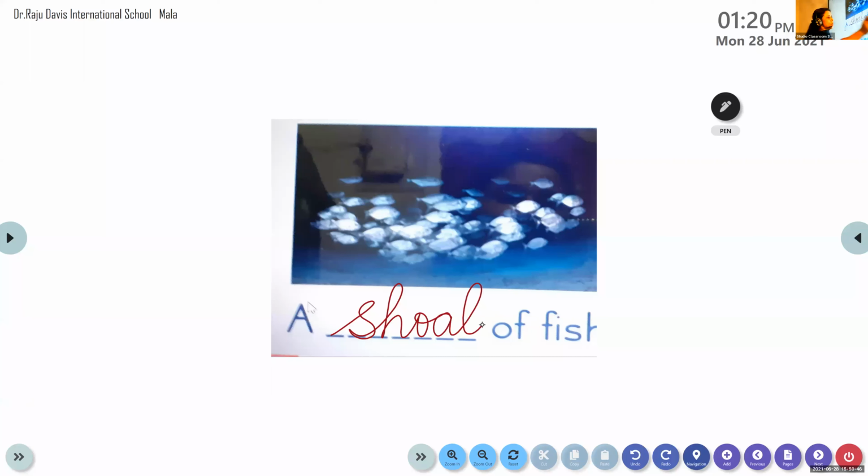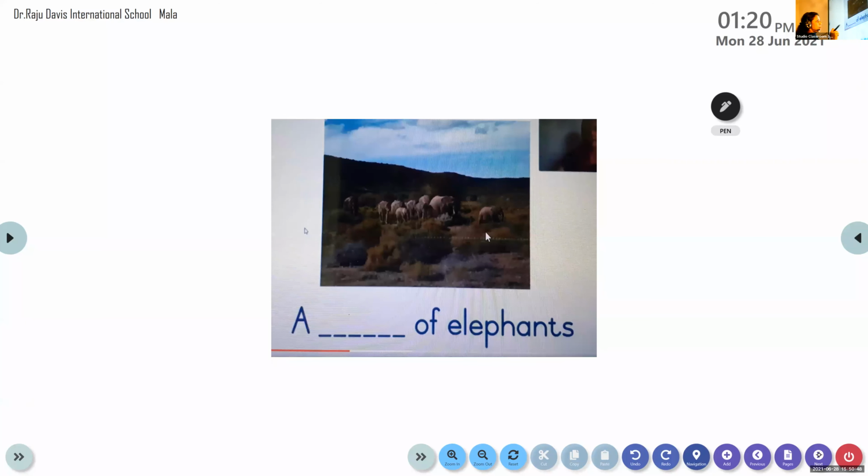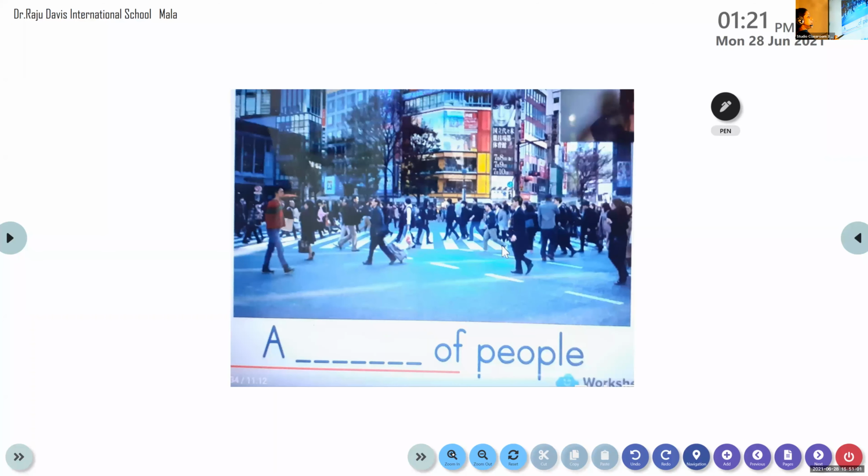All these collective nouns have to be learnt well. For a group of elephants, the collective noun is herd. For a group of people, the collective noun is crowd. Is that clear to all of you?